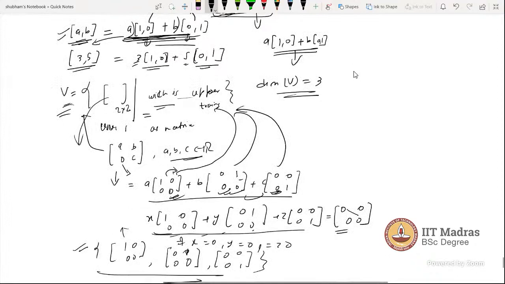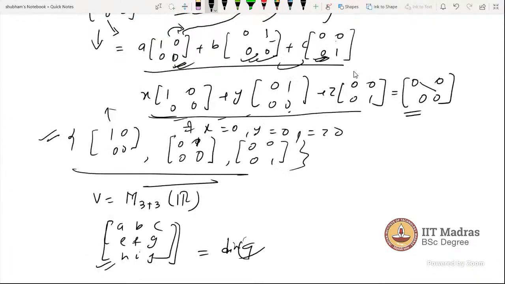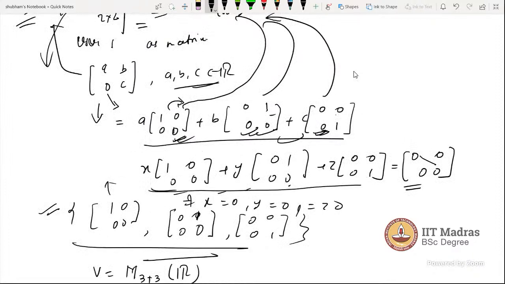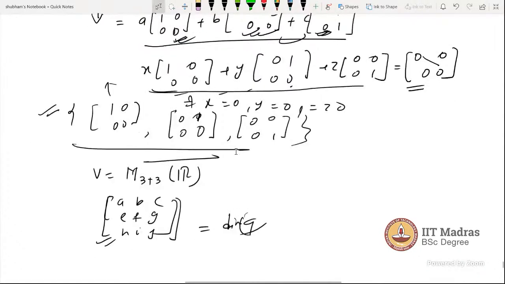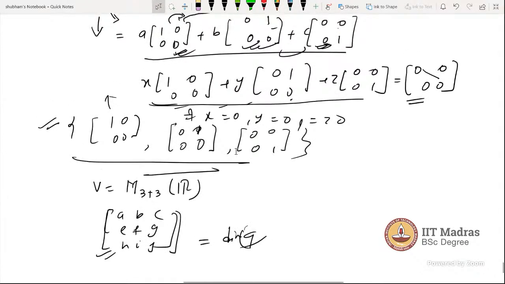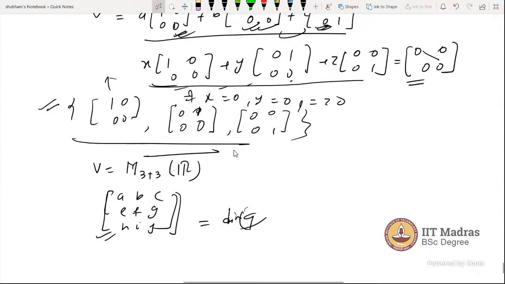You are saying that the dimension of the 3 cross 3 matrix space is equal to 9. But sir, it is not always true. If it is an upper triangular or lower triangular matrix, it will change, because in 3 cross 3 the upper triangular matrix space will have dimension 6.